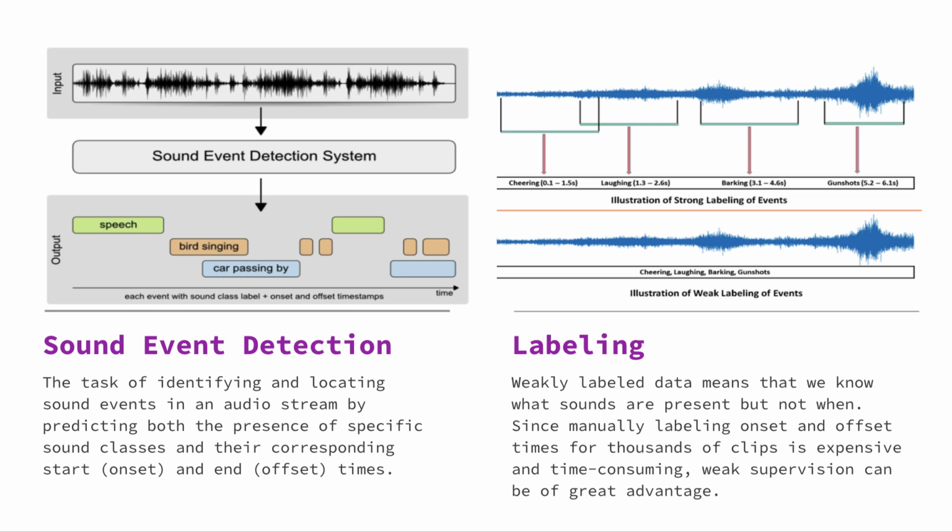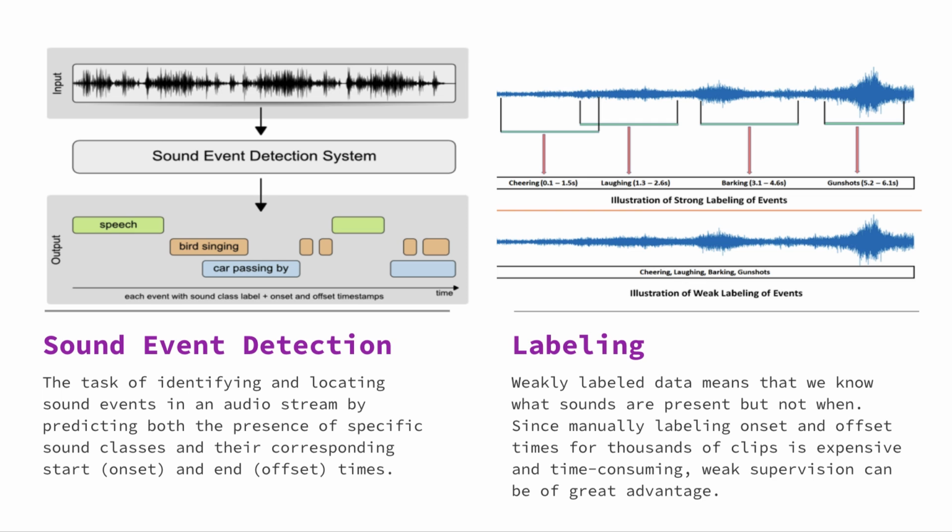For example, in movies, it can be very useful for people that have auditive disadvantages to be prompt when the sound of something that fell happened, or when people are laughing, or when a door was shut. Same logic follows the second part of this slide about labeling. In the above example, we can see this type of recording that has all the events labeled and clearly segmented with stop and start times.